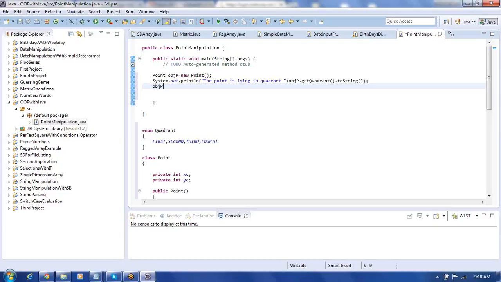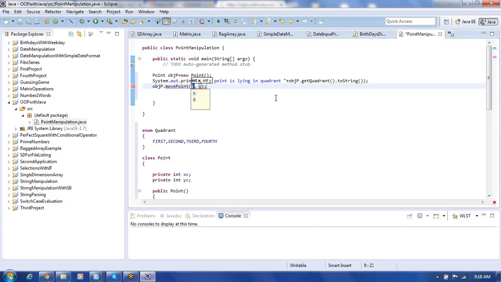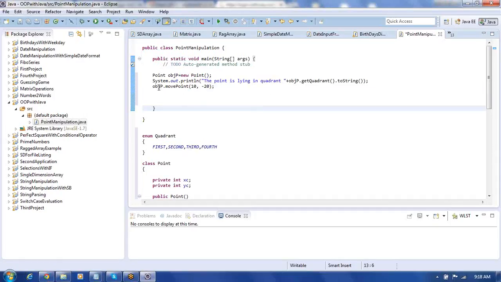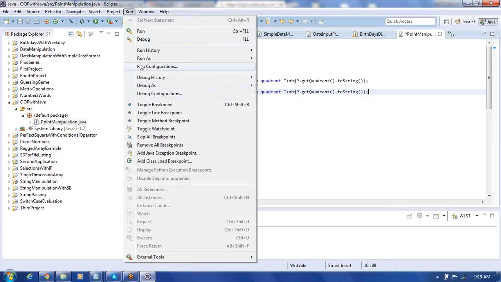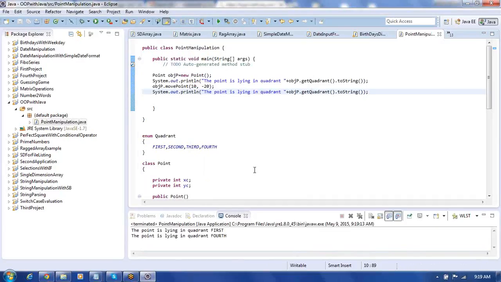Now next thing, I move the point, object p dot move point. So here in this I can be changing the values now. Make it 10 followed by minus 20. So this time it should say the point is lying in the fourth quadrant. See what do we get? Okay, now try to run this. What it's saying for us, the point is lying in quadrant first, the point is lying in quadrant 4.